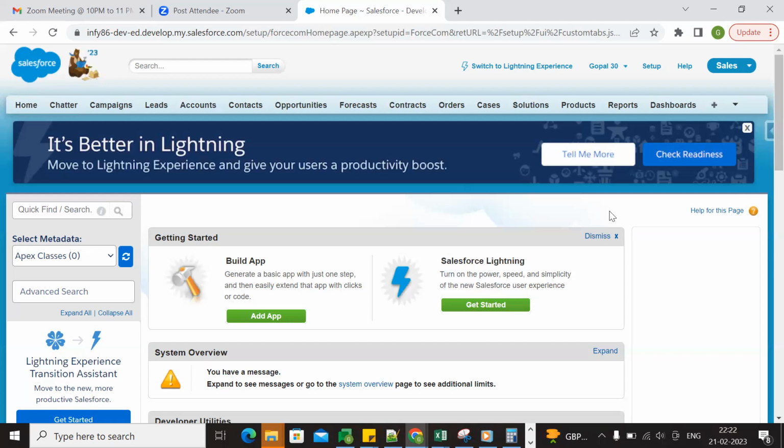Okay. So what is an approval process? Whenever the criteria is met, by clicking on the Submit for Approval button, the user can submit the record for approval, right? So yep, almost.